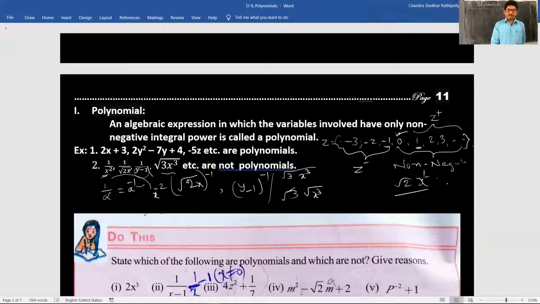We know the formula: square root of AB is equal to square root of A times square root of B. You know very well. So here, root 3 is written as it is. But you know, children, this formula, square root of a to the power of n, is called what?